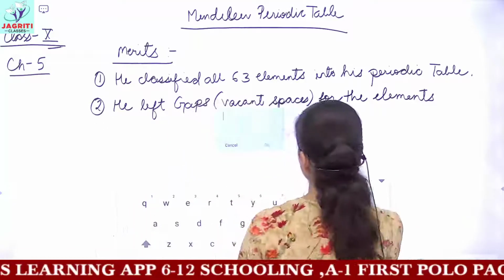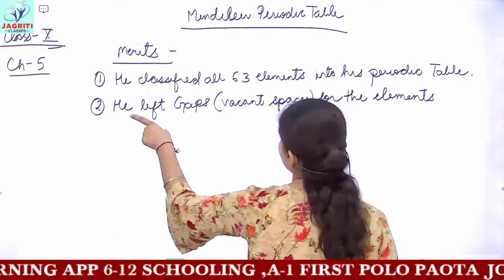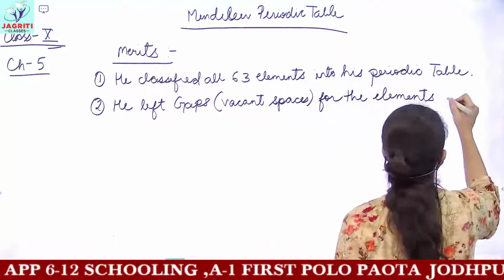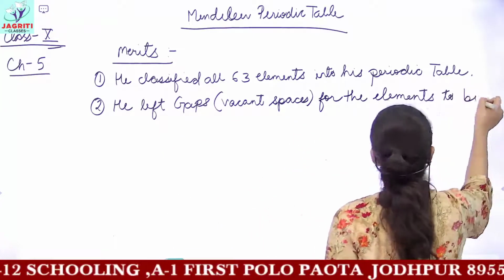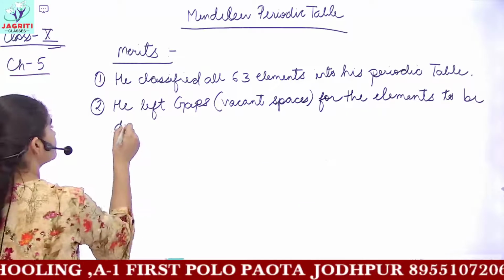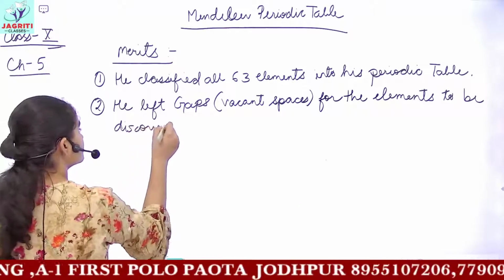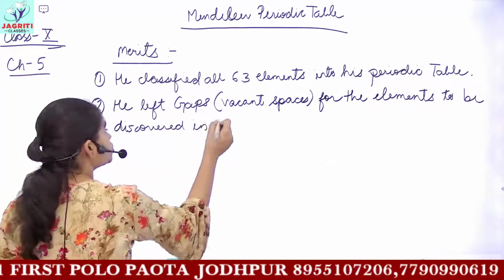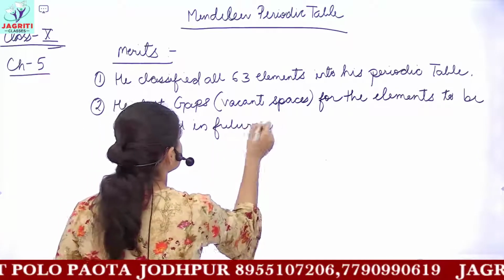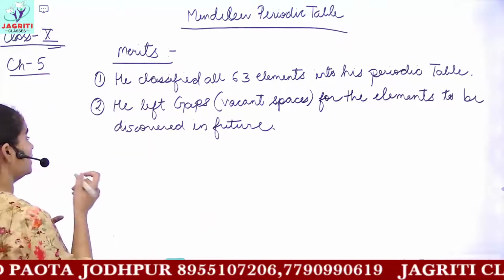So he left gaps for the elements to be discovered in future. So this was his second merit.